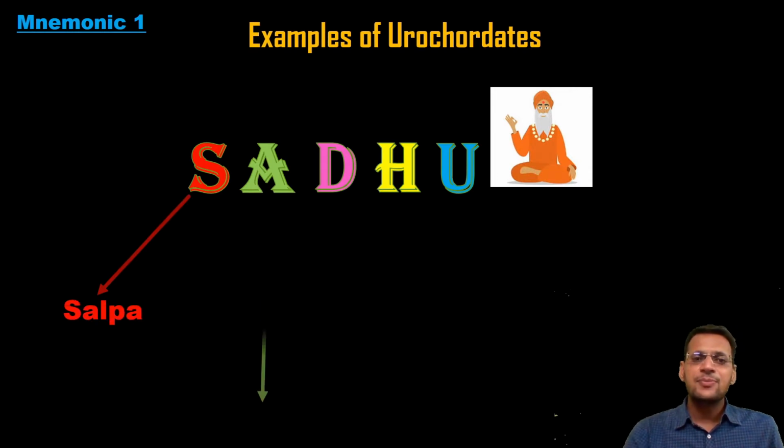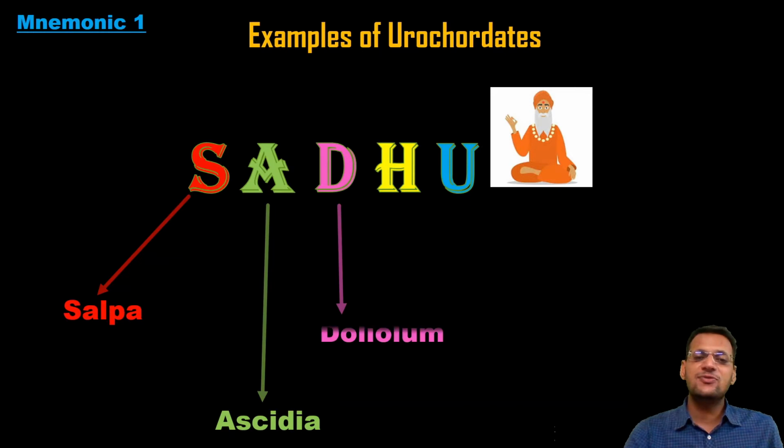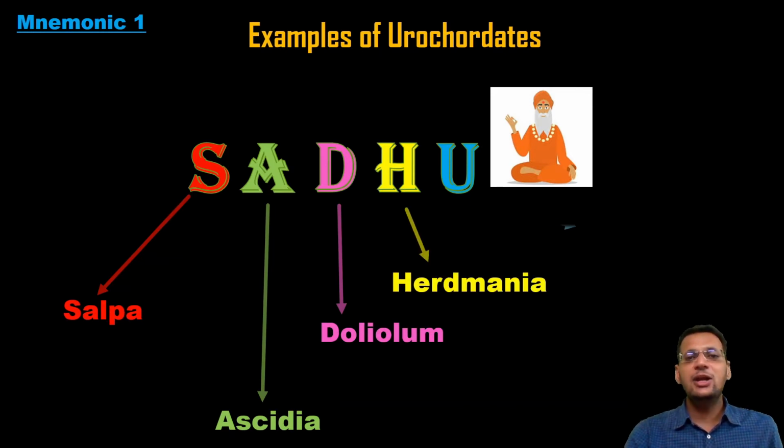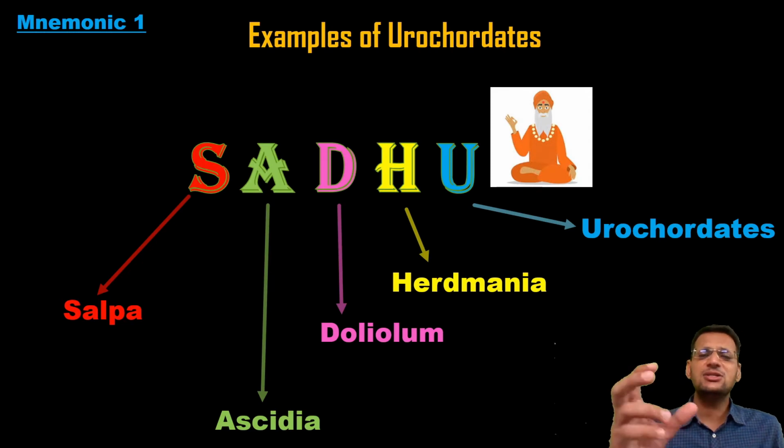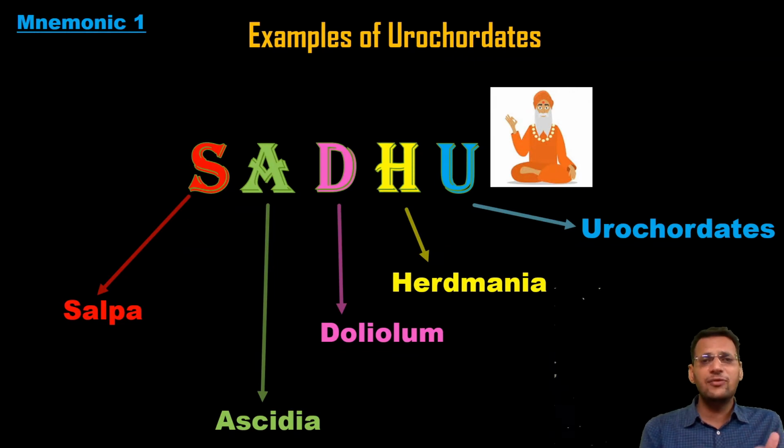S stands for salpa, A stands for Ascidia, D stands for Doliolum, H stands for Herdmania, and U stands for Urochordates. Just remember sadhu. You don't need to remember which kind of examples the mnemonic is for. By sadhu you can remember that salpa, Ascidia, Doliolum and Herdmania are examples of Urochordates. Whenever I make mnemonics, I also include the term for which we are making the mnemonic. Like here, we are making the mnemonic for the examples of Urochordates, so I have included U for Urochordates also in the mnemonic. So that is sadhu, that means the examples of Urochordates.